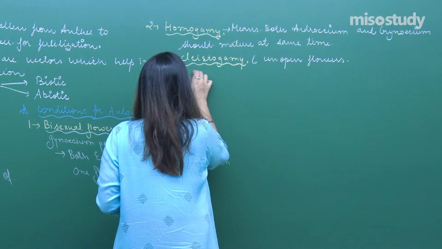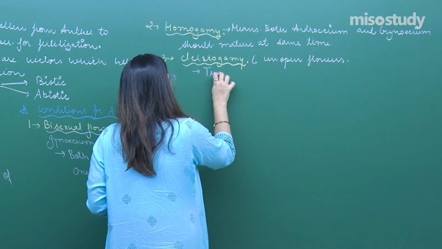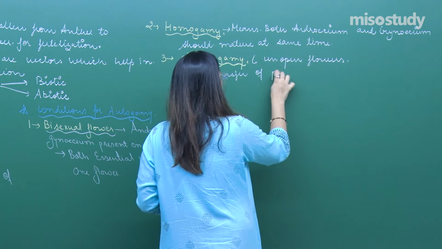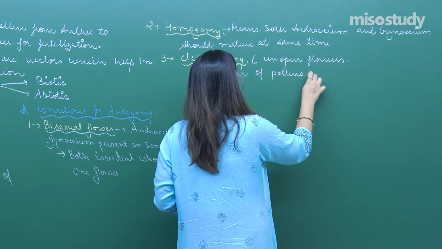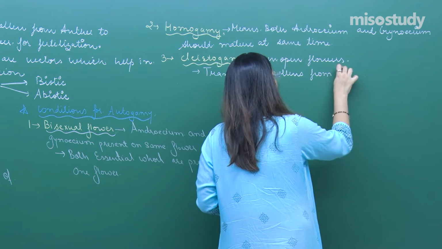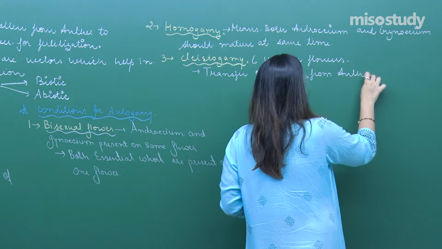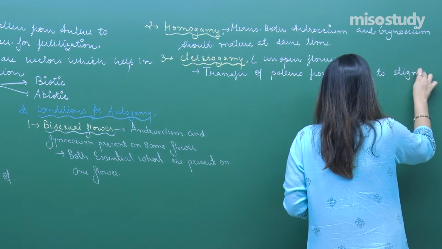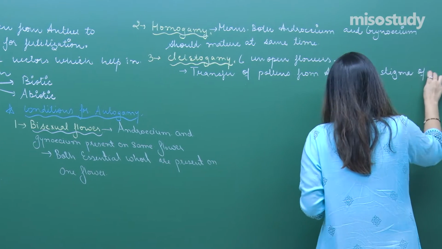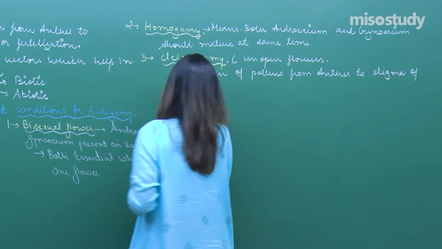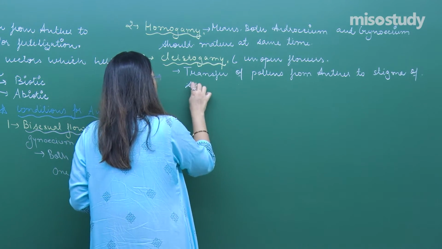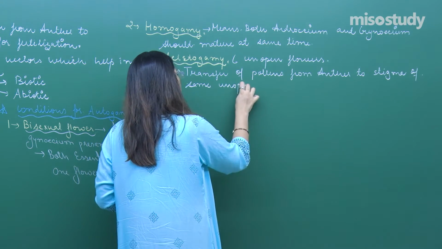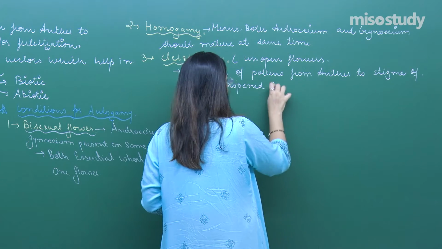So cleistogamous means transfer of pollens from anther to stigma of a flower of the same unopened flower.